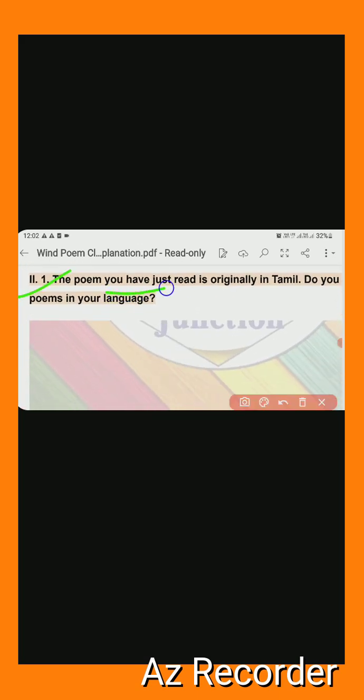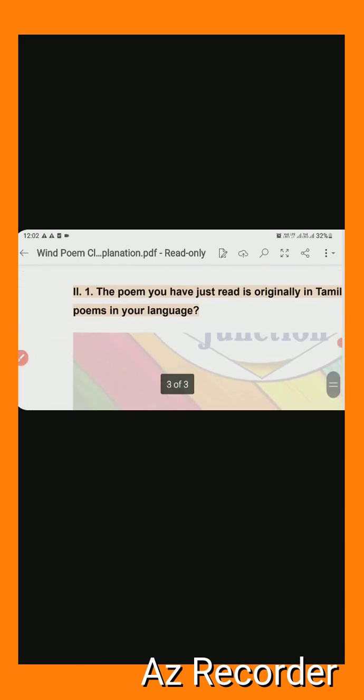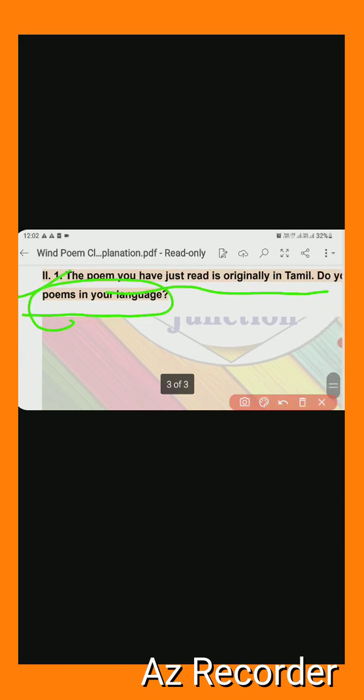The poem you have just read was originally in Tamil. Do you read poems in your language? Do you know any such poems in your language like this? So you can say that yes, I know, or I don't know any such poems in Hindi.